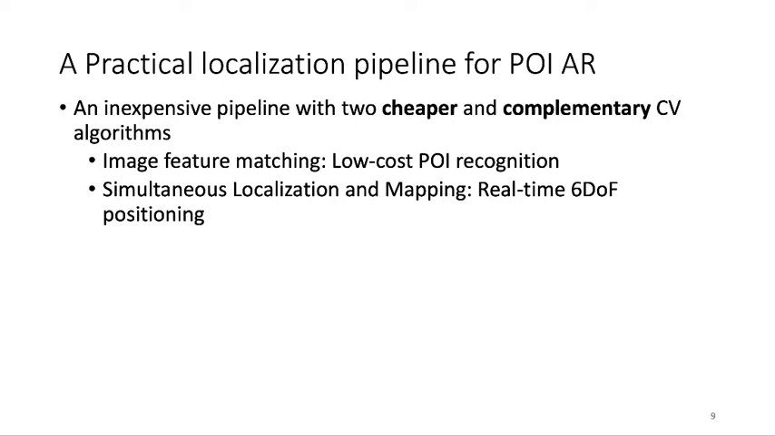So to this end, we present a practical localization pipeline for POI AR with 2 cheaper and complementary CV algorithms that could work in tandem to compose the entire workflow of computer vision localization. These 2 algorithms are image feature matching, which is a low-cost POI recognition technique, and simultaneous localization and mapping, which is a real-time 6 DOF positioning technique.